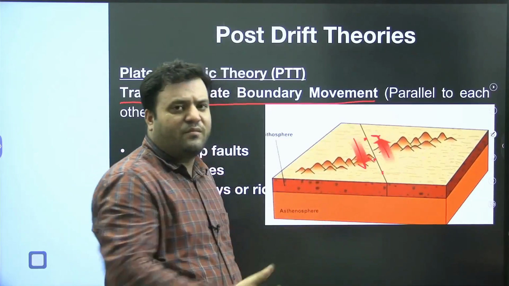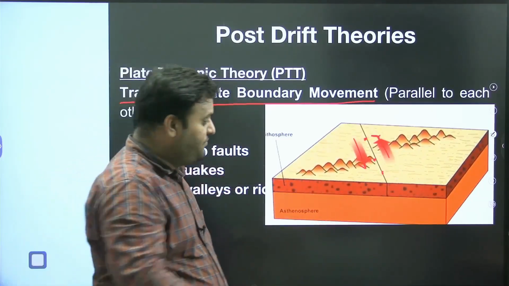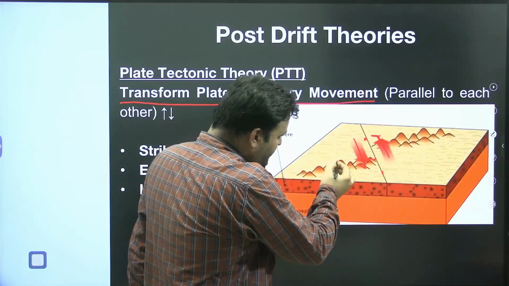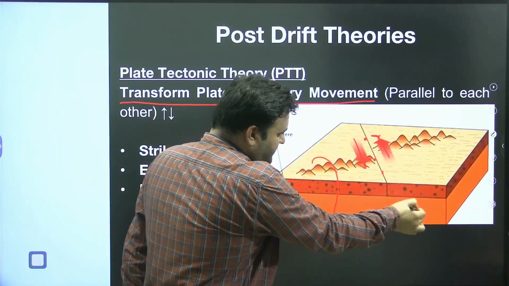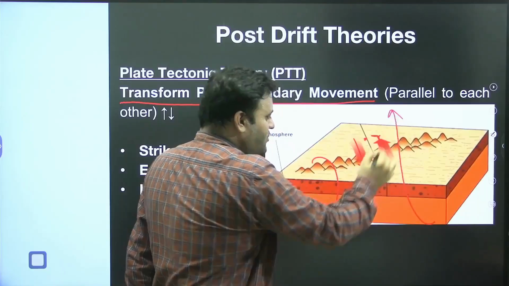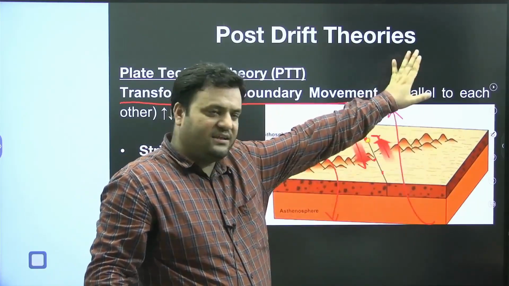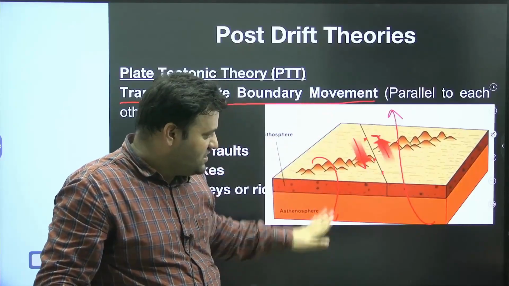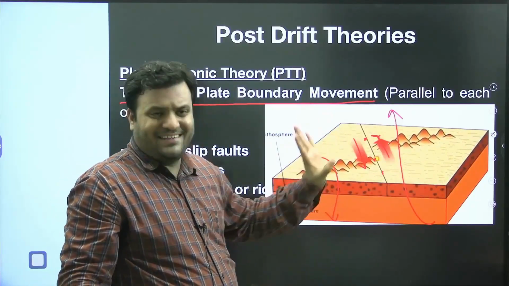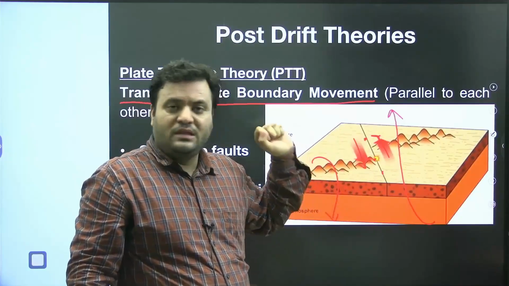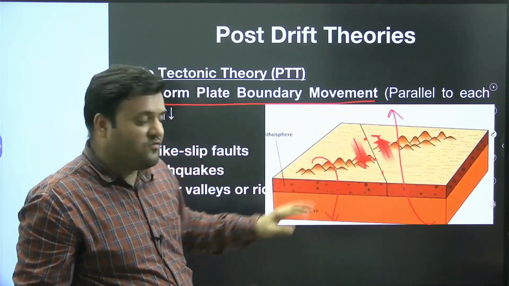The way in which the mantle currents are operating here is in this way, which is why this part of the slab is moving in that direction. As a result of this kind of interaction, we have earthquakes and the formation of faults.